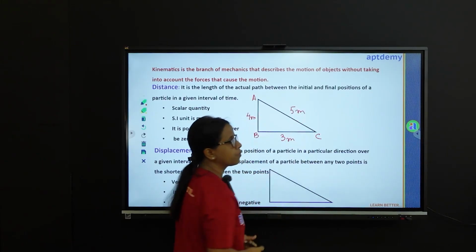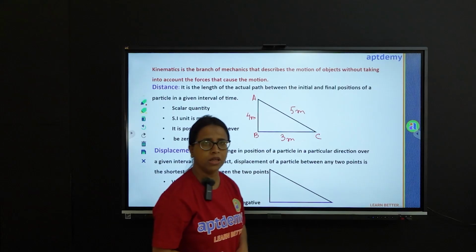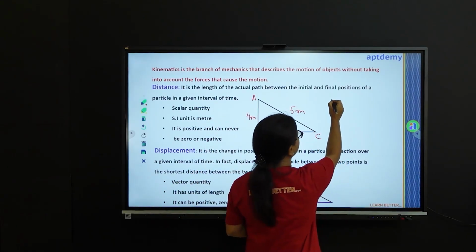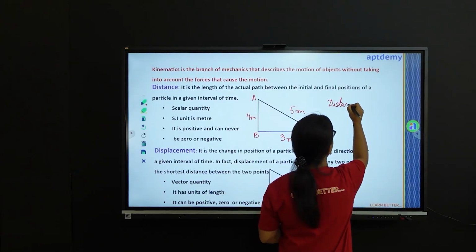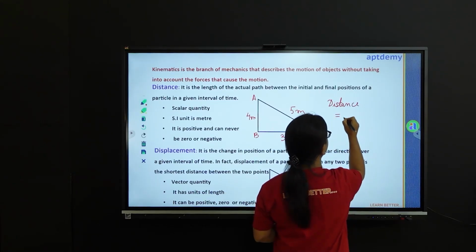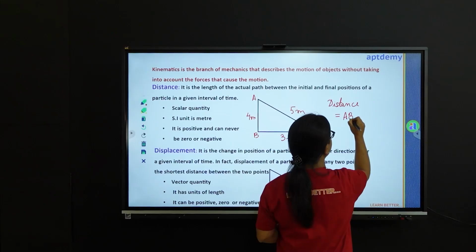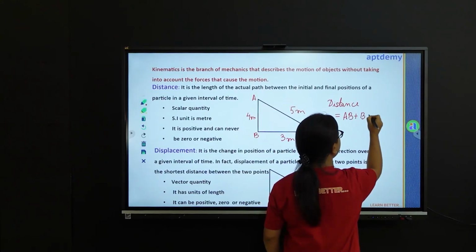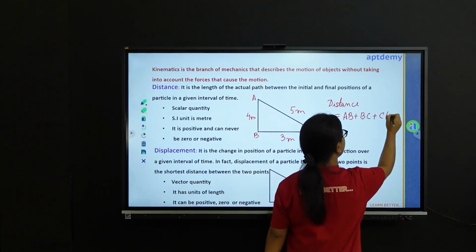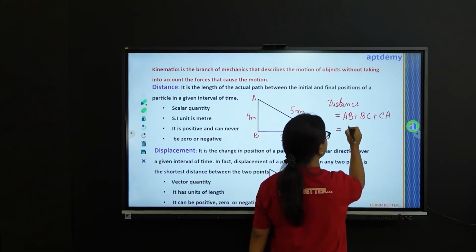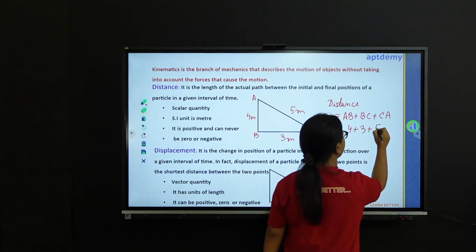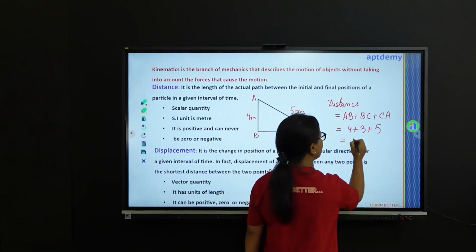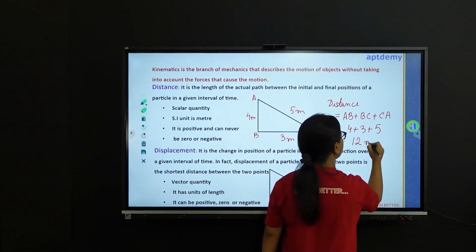5 meters. So now if I am asked to calculate the total distance covered, the total distance will be AB plus BC plus CA. So this is 4 plus 3 plus 5, which gives it as 12 meters.